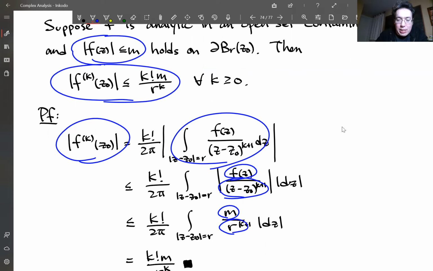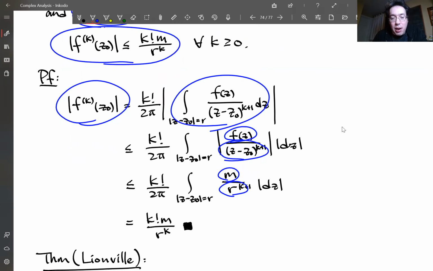So we get this estimate inside of the integral. And the circumference of the path is going to be 2 pi r. So the 2 pi cancels out there, and one power of r gets canceled out by the 2 pi r part of it.